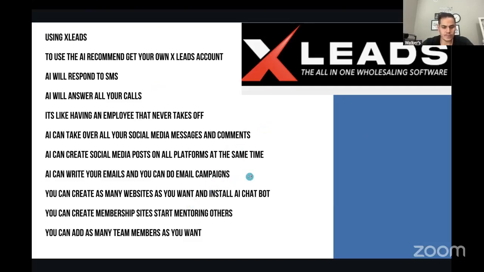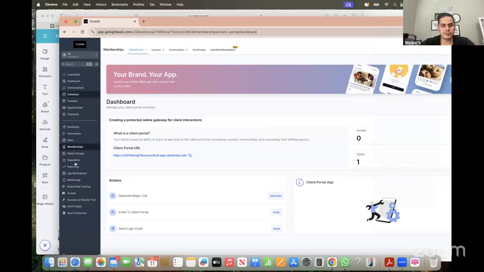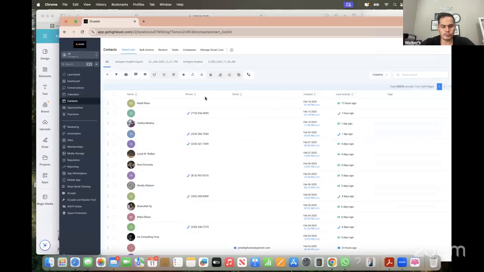Again, imagine you do a campaign. Let's say you have a list of 2,000 numbers, right? You start a campaign in here and you upload those 2,000 numbers, and you have a campaign start where it's going to text and leave voice messages. So it's going to call, leave a voice message, and send a text message, right? And then when they text back and call back, it's going to be an AI texting back and calling back. So I think this is next level stuff that I want to put everyone on.